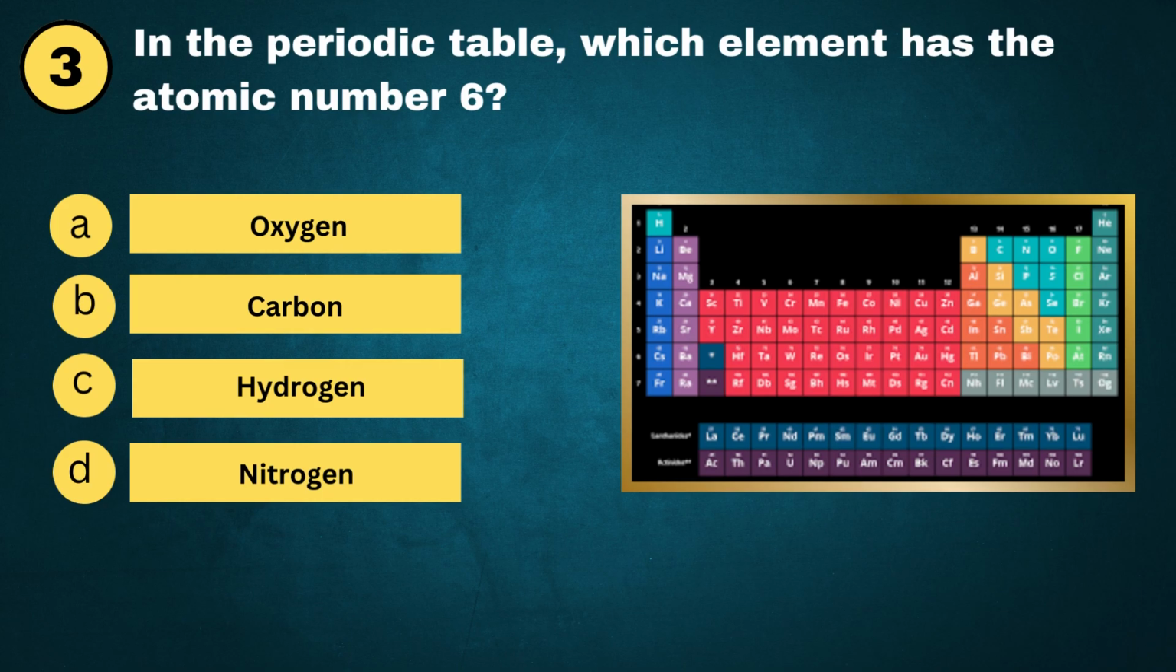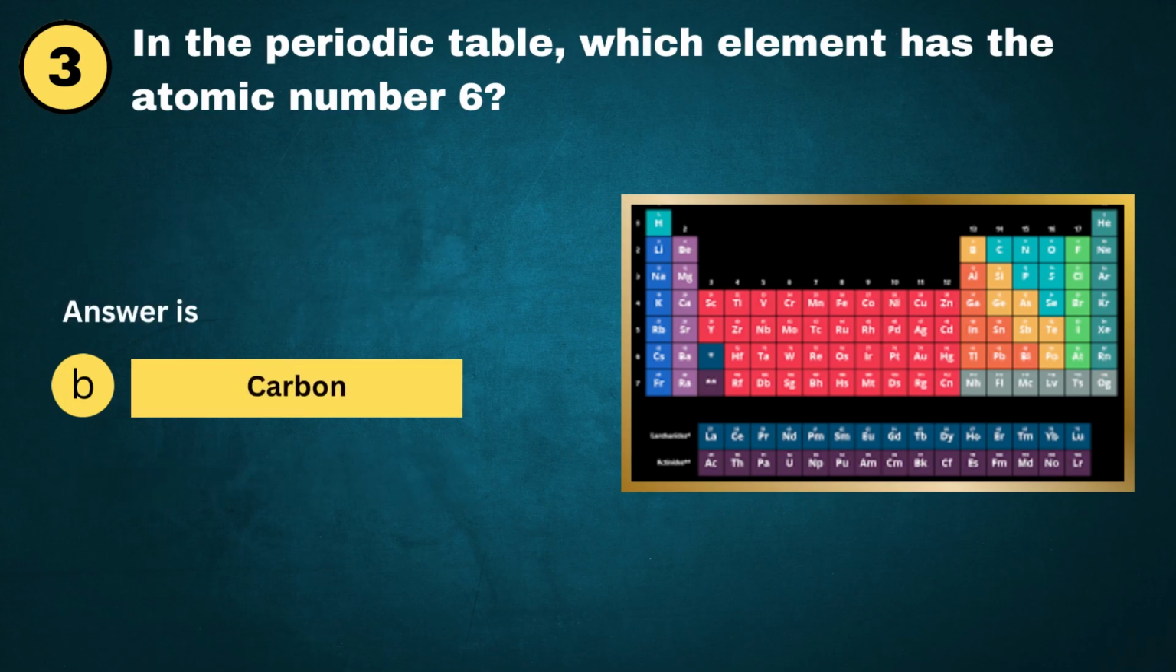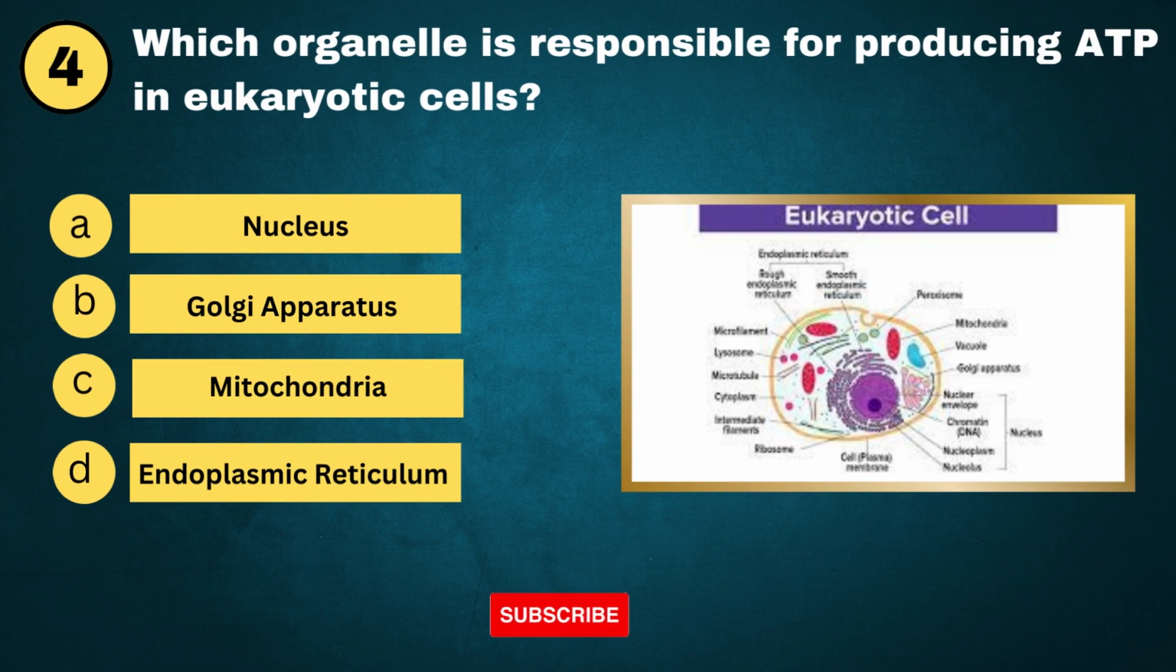Question No. 3. In the periodic table, which element has the atomic number 6? A. Oxygen. B. Carbon. C. Hydrogen. D. Nitrogen. And the answer is B. Carbon.